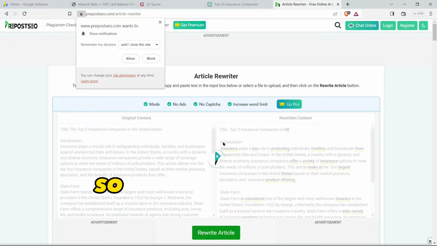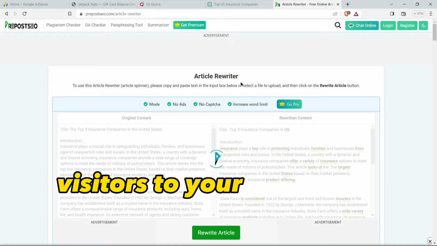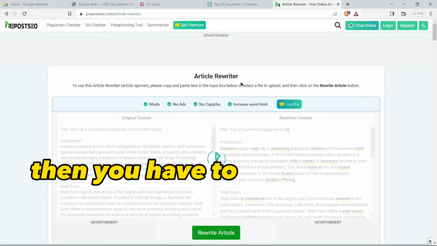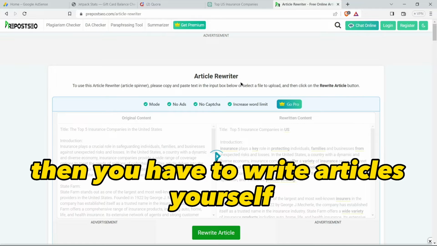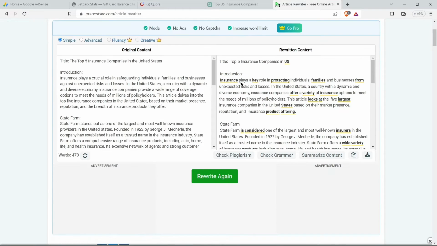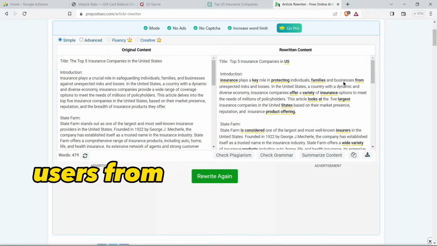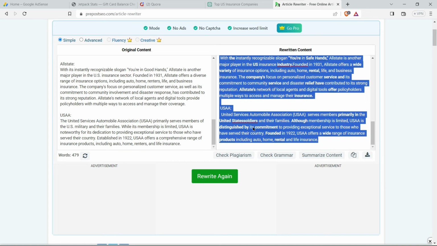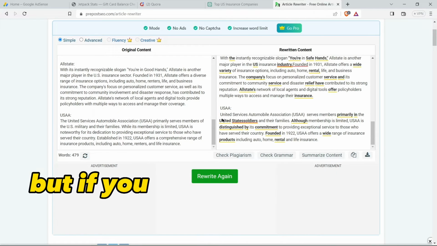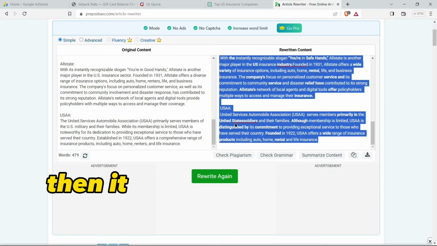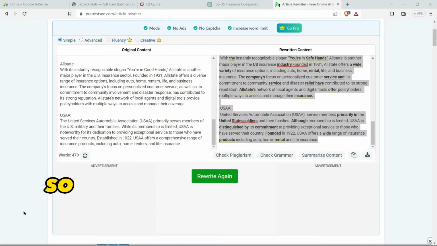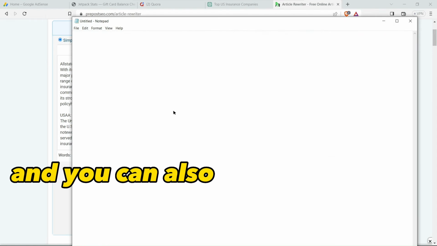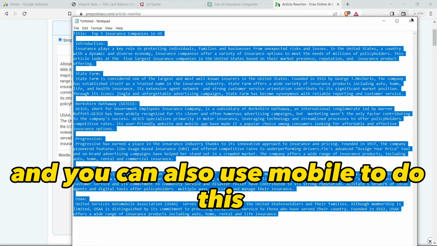So if you want to get visitors to your website from Google search and other sources, then you have to write articles yourself. If you are planning to get users from Quora or any other source, then you can use ChatGPT. But if you write the article yourself, then it will be better for you. So now paste this in Notepad, and you can also use mobile to do this.